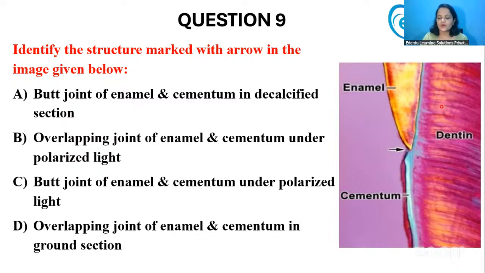From the image, it is somewhat clear that this is not an image we usually see in textbooks. The images we usually see in textbooks are either pink colored decalcified sections or brownish to yellow colored ground sections. But this image given here is more colorful.